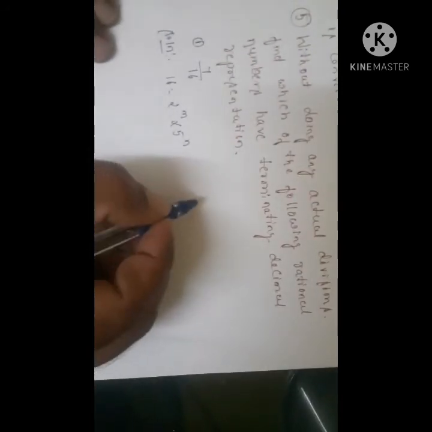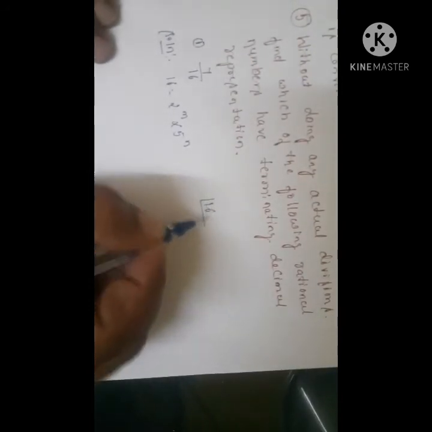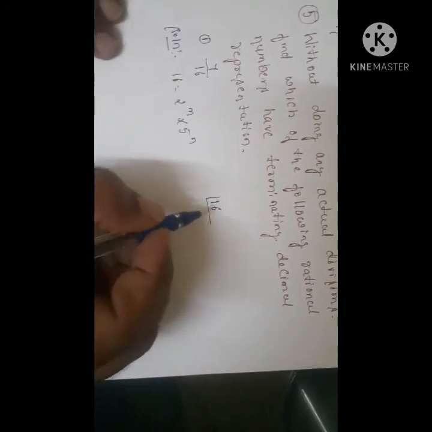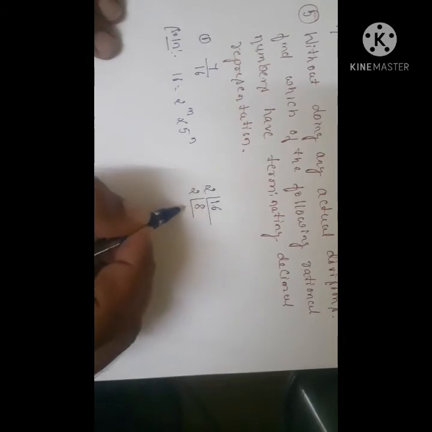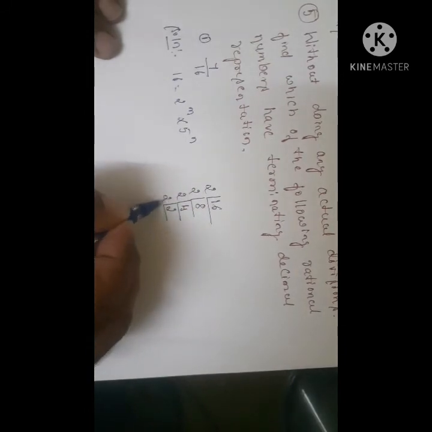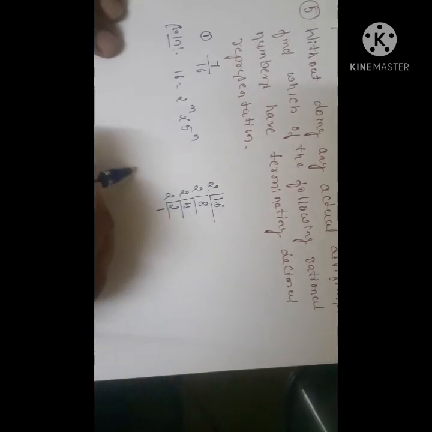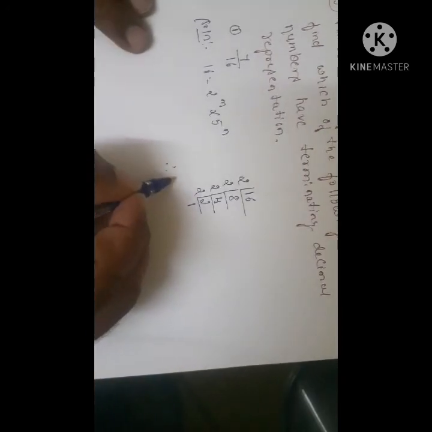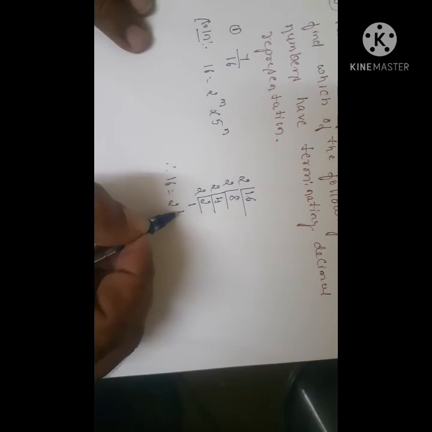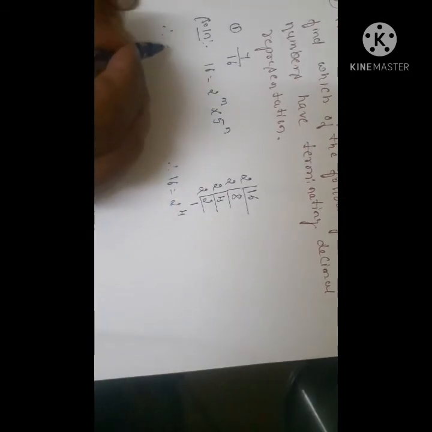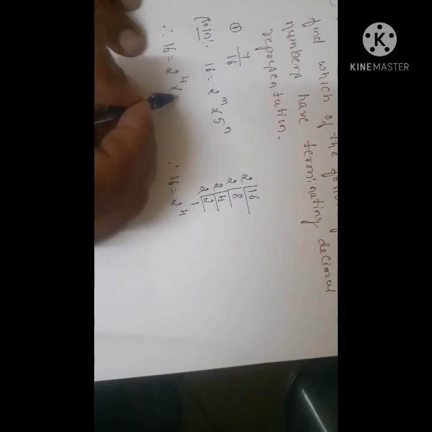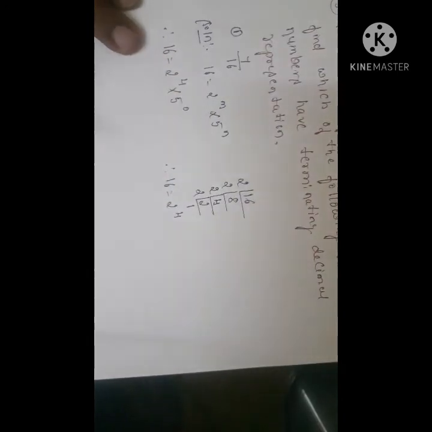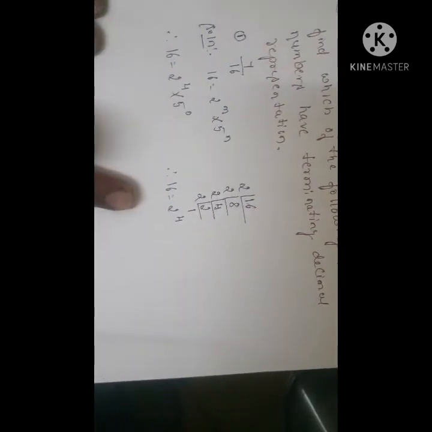For that, you have to factorize 16. If you factorize 16, you get 2 8s are 16, 2 4s are 8, 2 2s are 4, 2 1s are 2. Therefore, 16 can be written as 2 to the power of 4 into 5 to the power of 0, because 5 is not there.